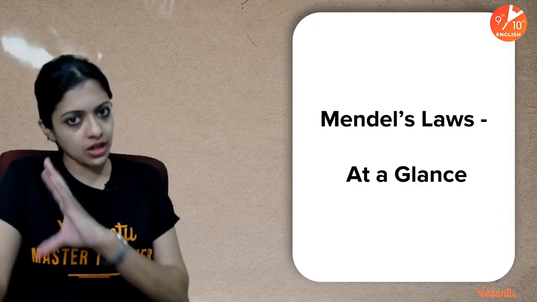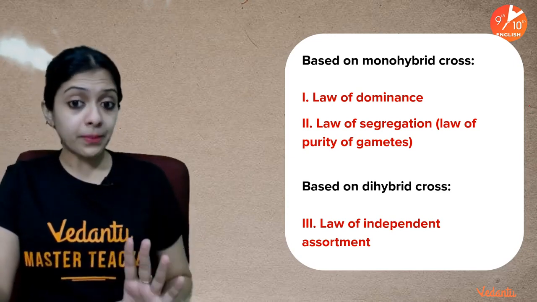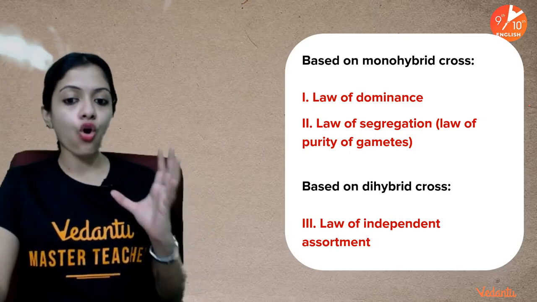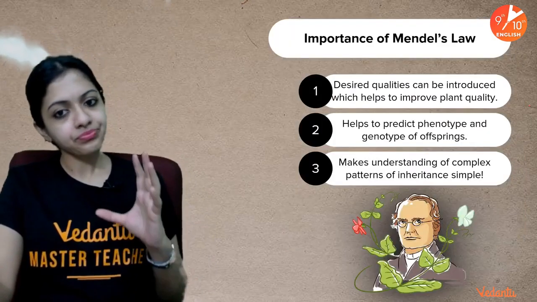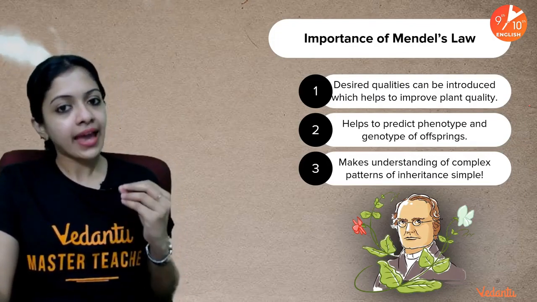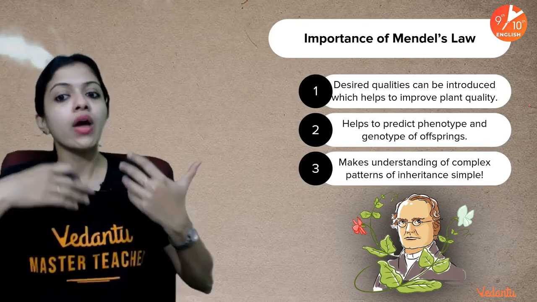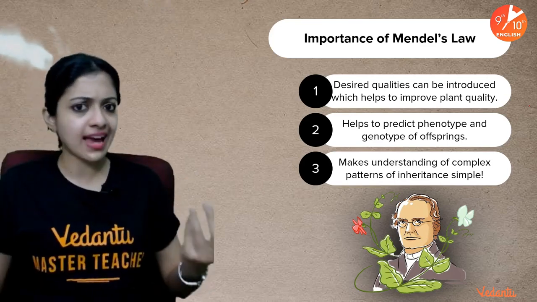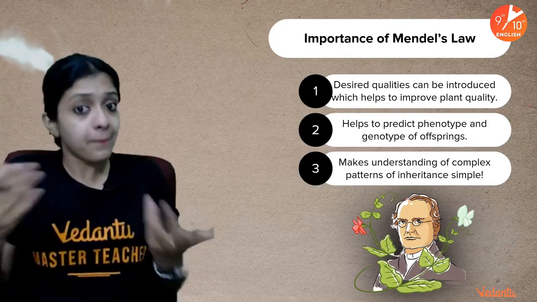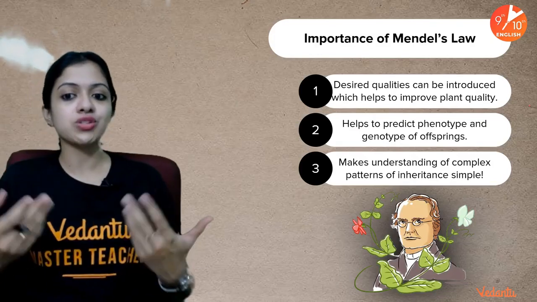Okay, so let's just look at Mendel's laws at a glance. These are the 3 major laws: the law of dominance, the law of segregation or law of purity of gametes, and the law of independent assortment. What is the significance of this? Mendel's laws help us even today because desired qualities can be improved to improve plant quality as far as agriculturists and plant breeders are concerned. That's one major advantage. Secondly, it helps to predict phenotype and genotype of offsprings.